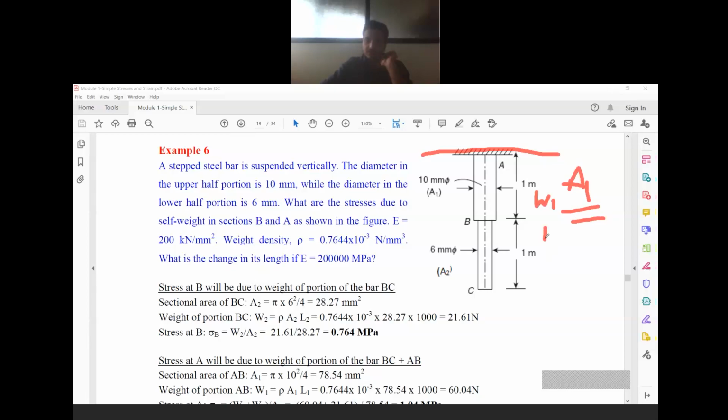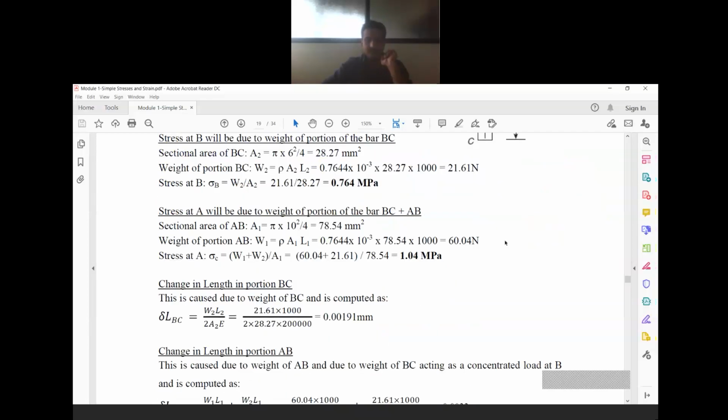W1 plus W2. So this is total weight. What cross sectional area? This much at this section. That's all. So you need to understand this point. Don't simply add up the values. So it is load W1 plus W2 divided by area, just A1. So when we substitute all the values, we will get the answer as 1.04 MPa.